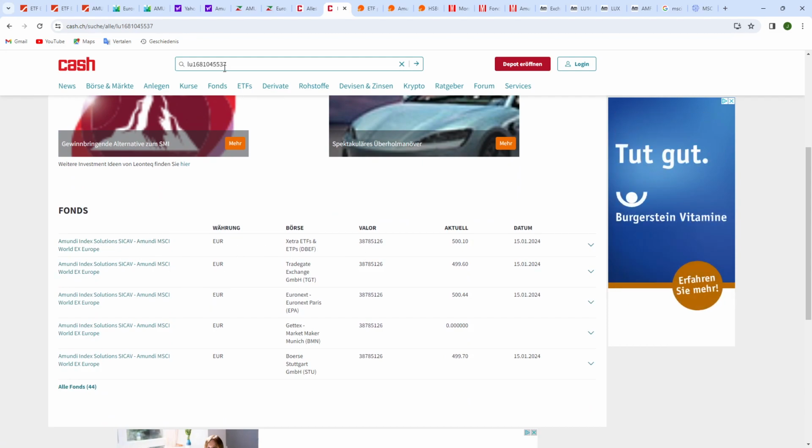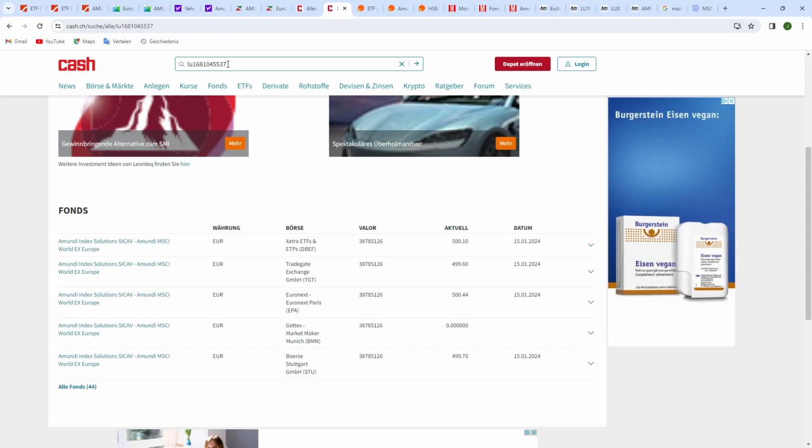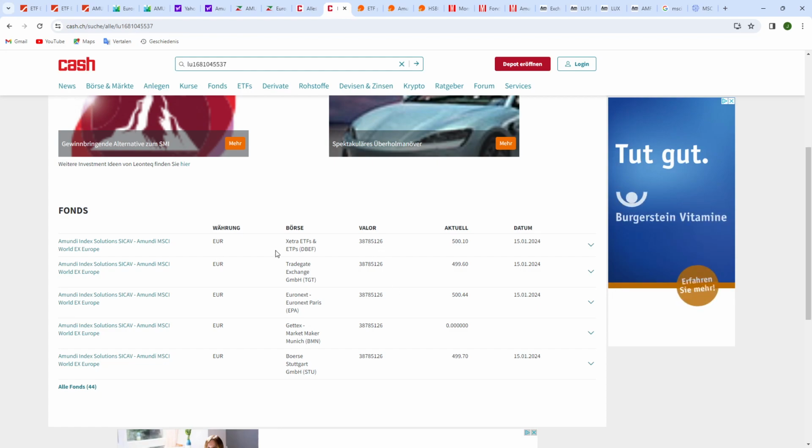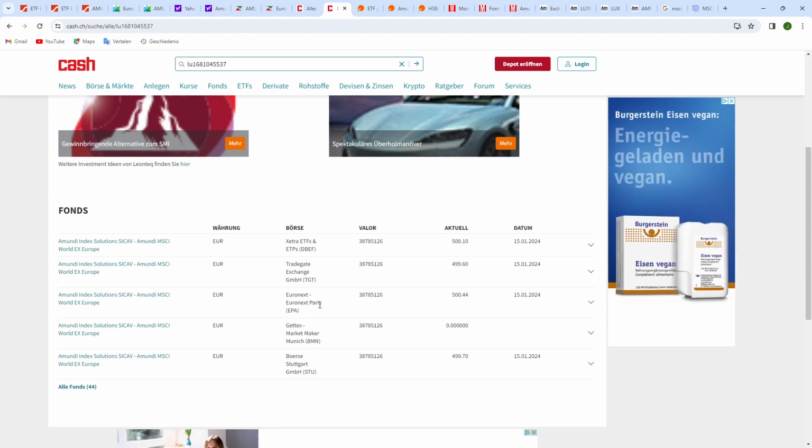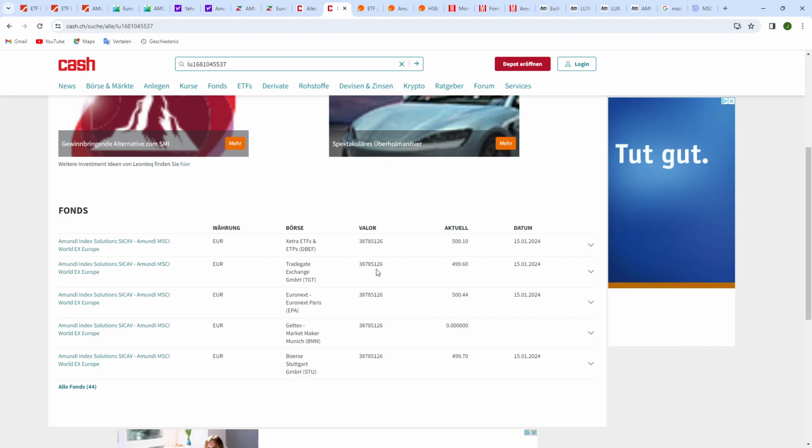And you have two kinds of ETFs here. So you have the ETC one and the TradeGate one. I know it's 3 and 4. So you also have the Paris one and the Stuttgart one as well. So all these are the same one.